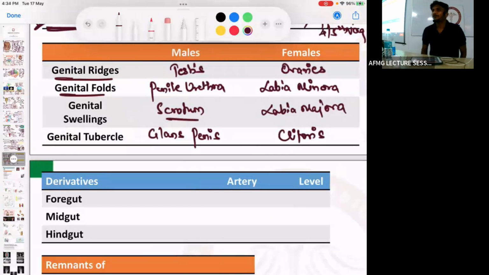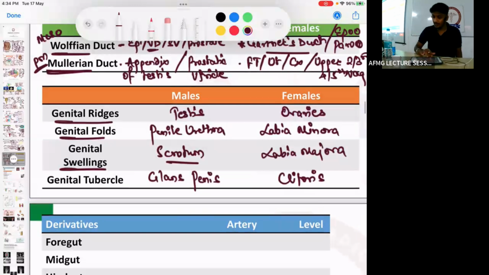Gonads are developed from genital ridges: testes in males, ovaries in females. Penile urethra and labia minora are developed from genital folds. Scrotum and labia majora are developed from genital swellings. Glans penis and clitoris are developed from genital tubercle. कोई दिक्कत नहीं है इसमें, important चीज है.